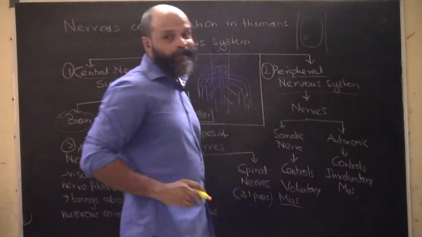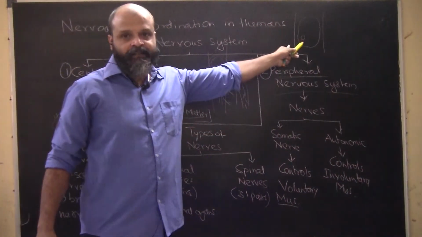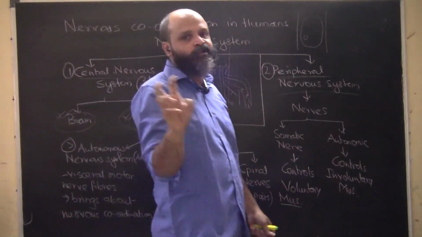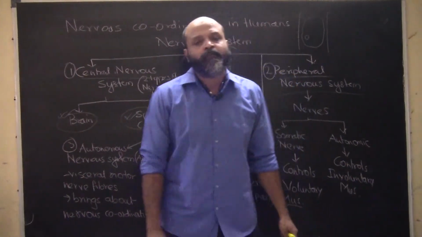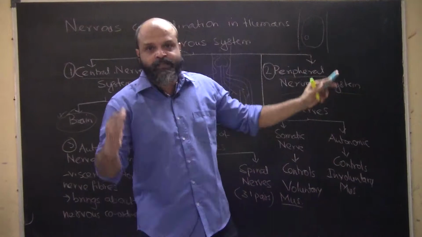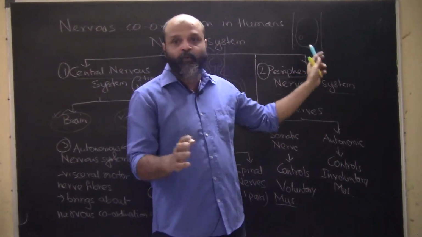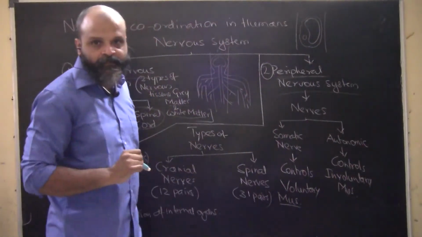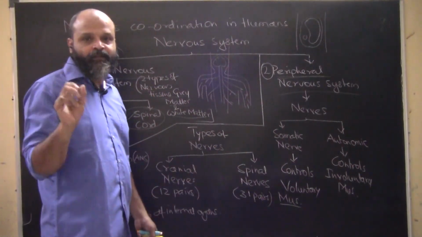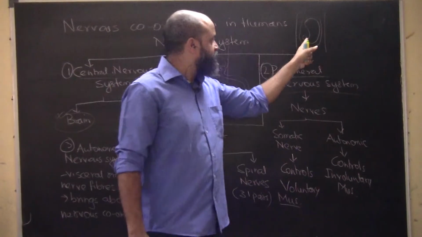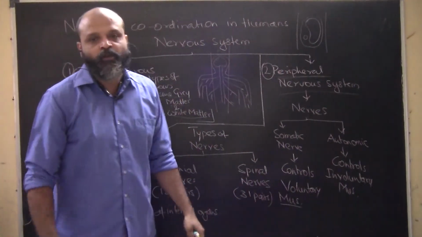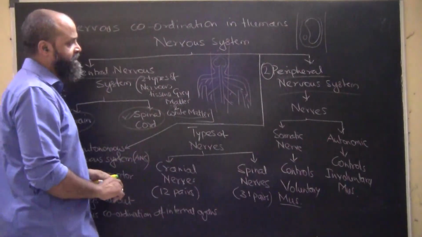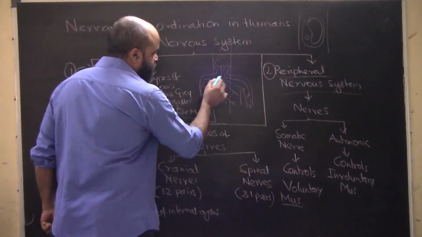As I was explaining to you, in an animal cell the nucleus is located pretty much at the center, but in a plant cell the nucleus is located at the side. Why? Because a large vacuole occupies the entire cell. In our cells the vacuole is smaller, so this pushes the nucleus to the periphery. So that's the peripheral nervous system.